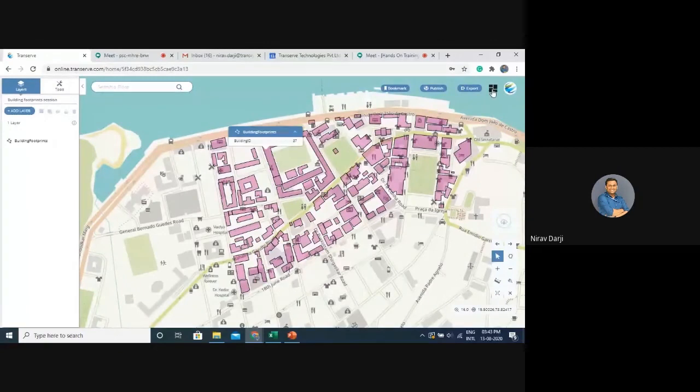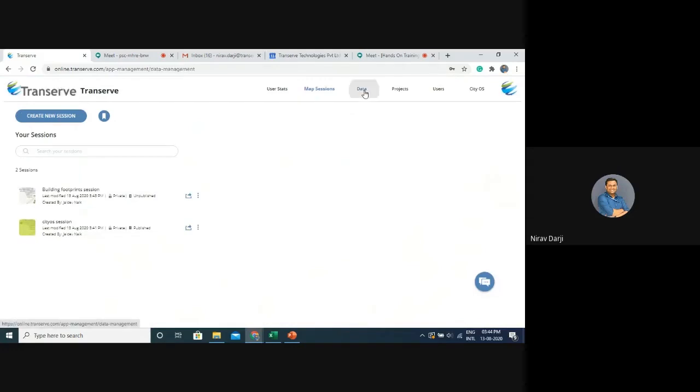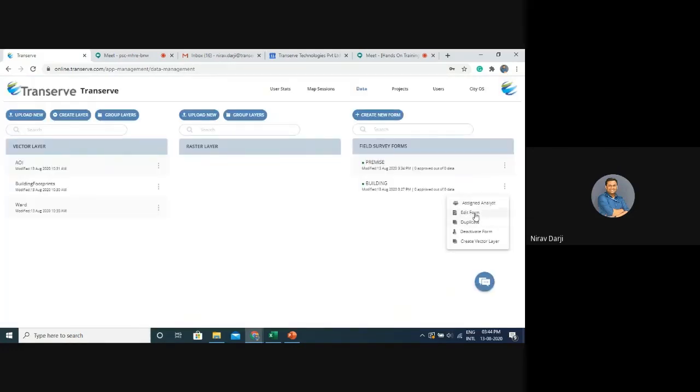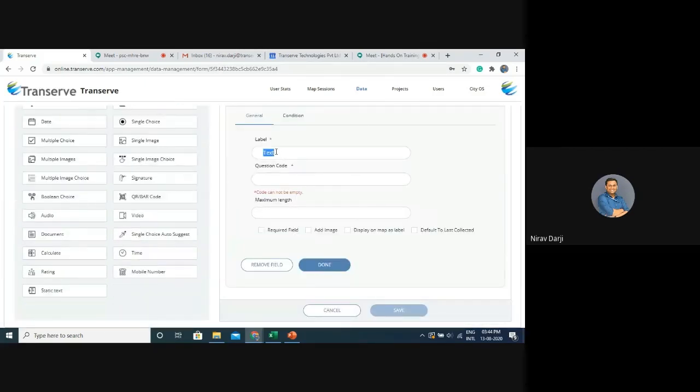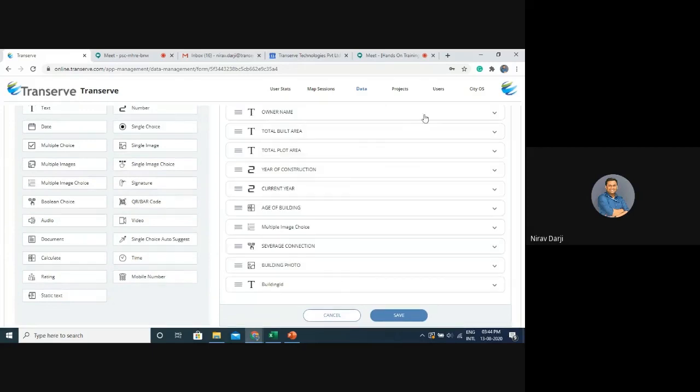So what I can do is, first, in order to copy the data which is available in this building layer to the building form, I have to make sure that this attribute is present in the building form. So I will go to my building form, edit it, and add a field building ID. And save.